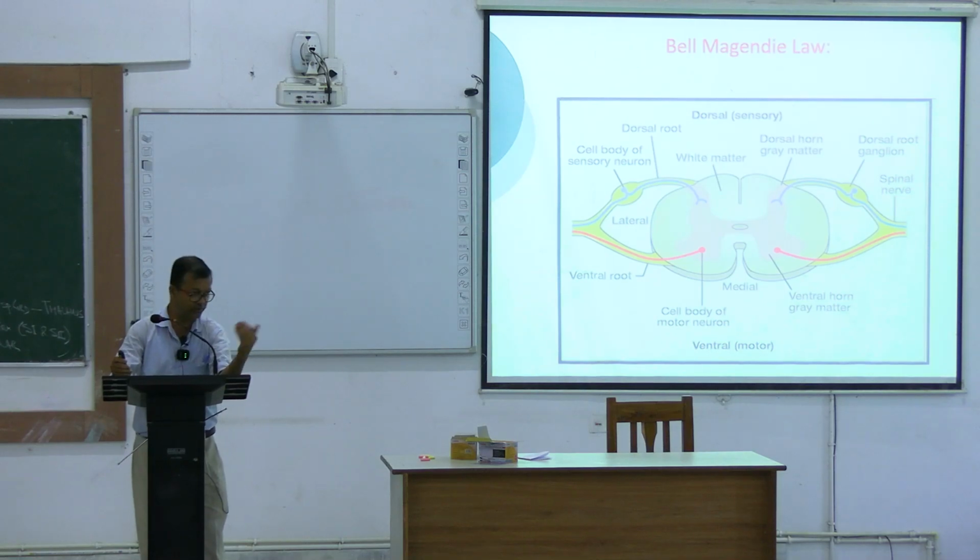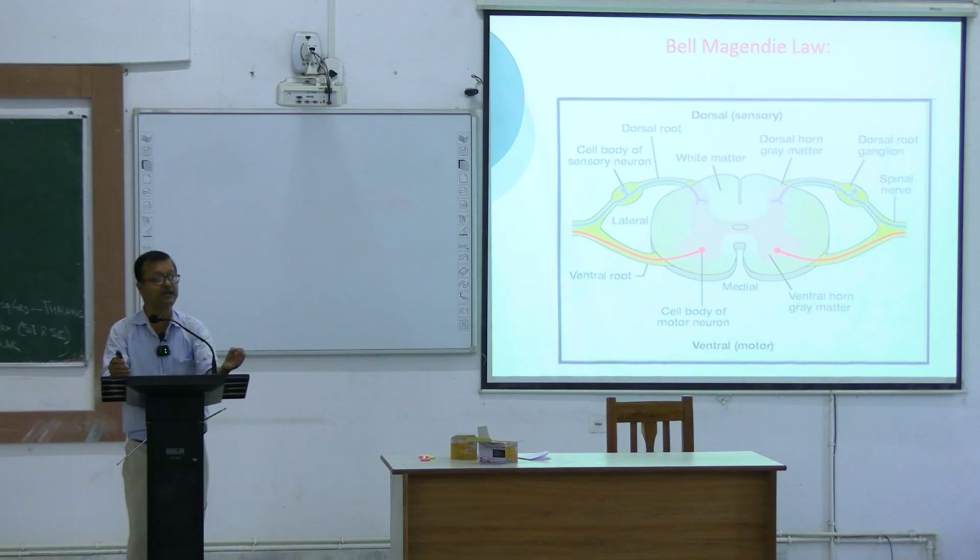Most commonly, the autonomic nervous system has the parasympathetic, the craniosacral branch of neurons, and the sympathetic, which is thoracolumbar.